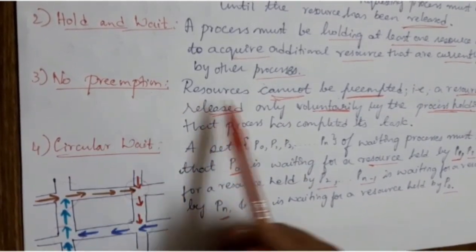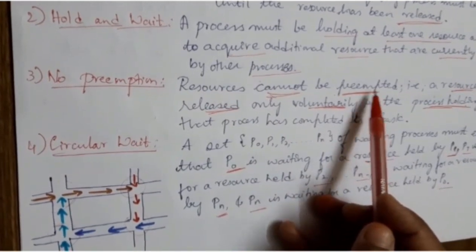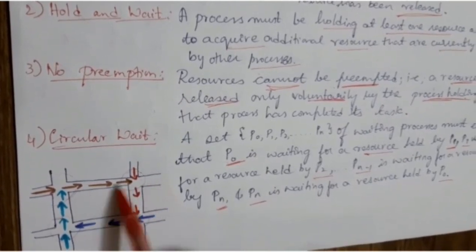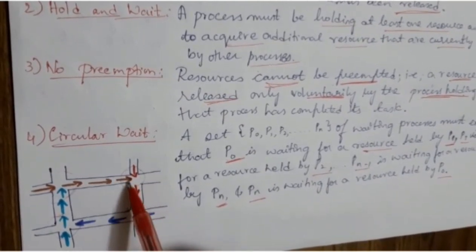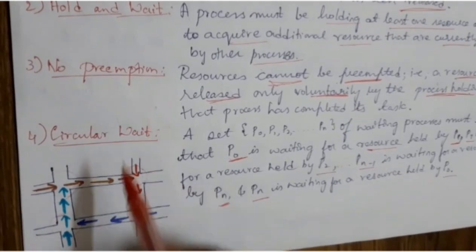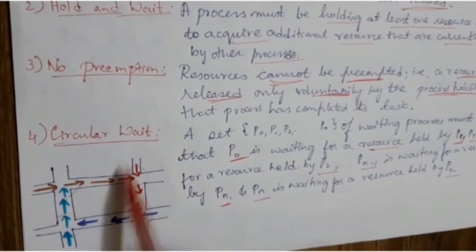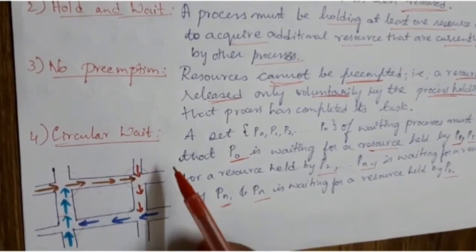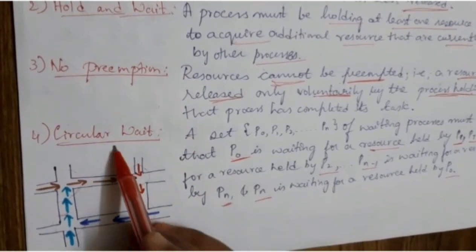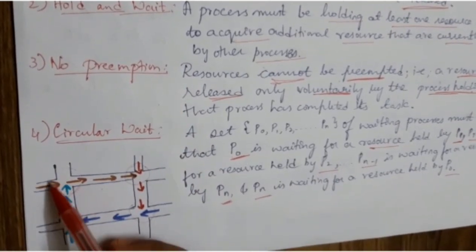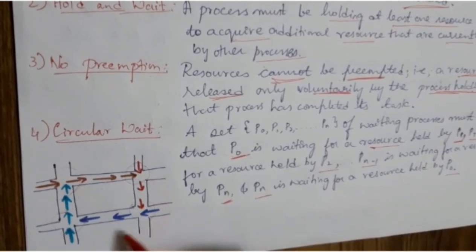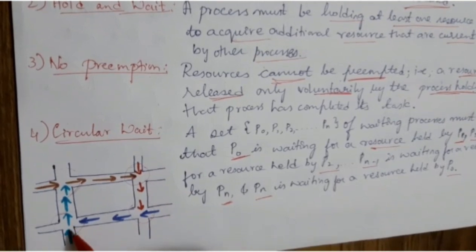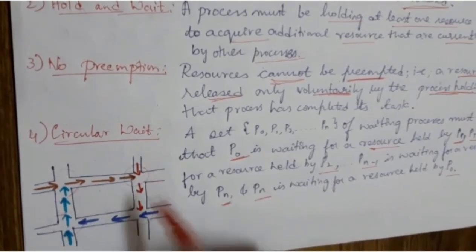Next, no preemption. Resources cannot be preempted. That is, you cannot preempt any of the cars or vehicles until they move voluntarily. So no preemption is satisfied here as well. Since hold and wait is satisfied, its extension, the circular wait condition, is also satisfied. Once the junction is held, it is in a circular fashion. This cannot move, this cannot move, until one resource is released.